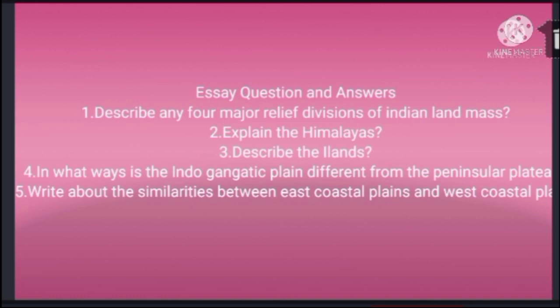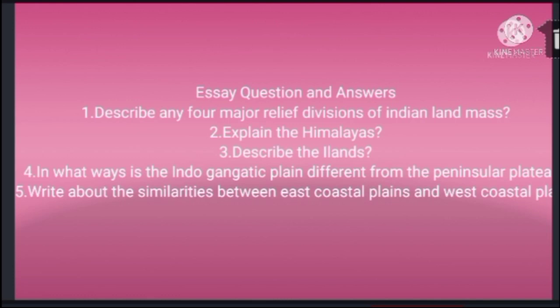Next, another question is, write about the similarities and differences between the East Coastal Plains and West Coastal Plains. Differences. The Eastern Coastal Plain is a belt of plain region lying towards the east between the Eastern Ghats and the Bay of Bengal. The Western Coastal Plain is a belt of region lying towards the west between the Western Ghats and the Arabian Sea. Eastern Coastal Plains are comparatively wider. Western Coastal Plains are narrow in width.